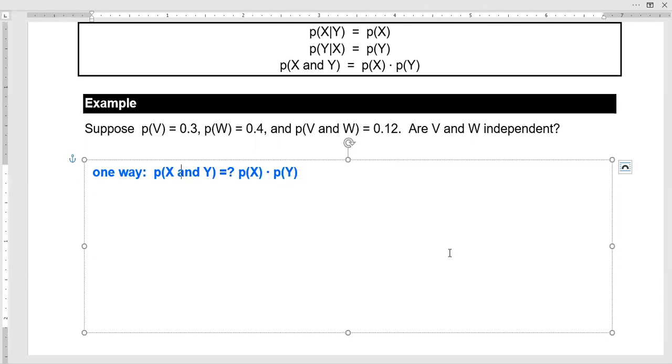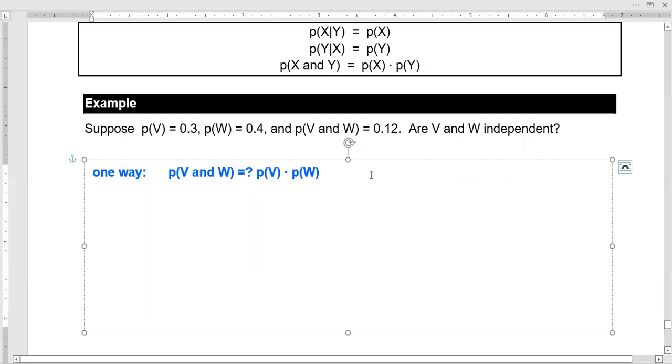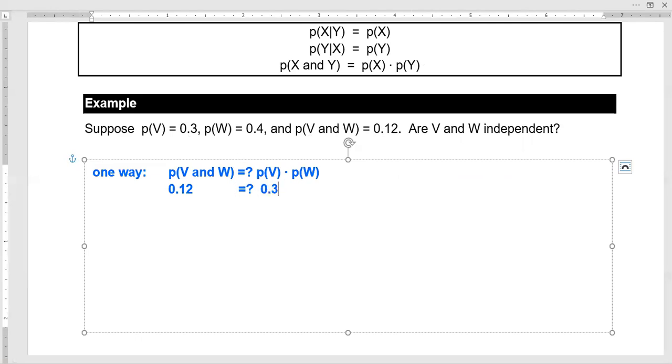Okay, now we're interested in V and W, so I'm just going to go ahead and change all of the X's and Y's to V's and W's. And I have this question mark here because that's what we're checking for. I don't know that they're equal yet. I'm checking to see if they are. So the probability of V and W is 0.12. And I want to know, is that equal to 0.3 times 0.4?